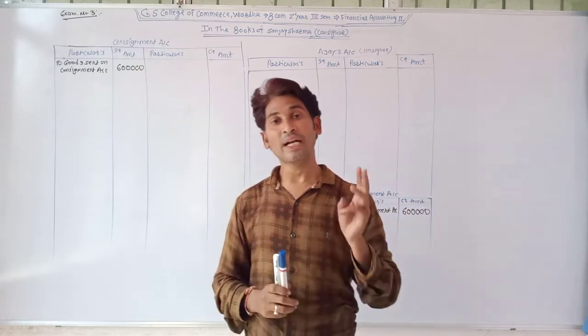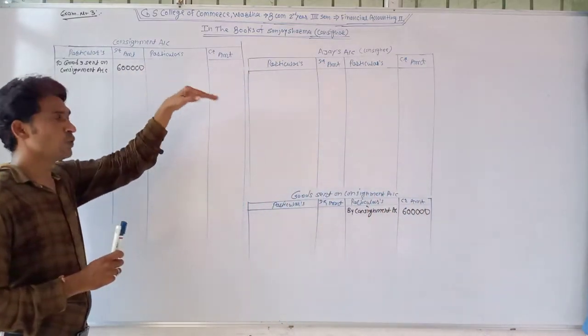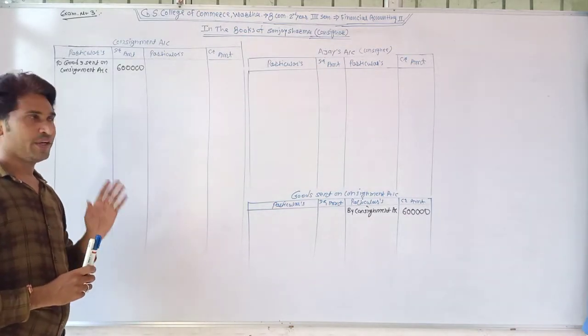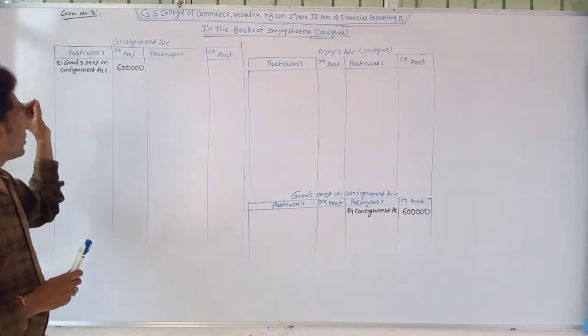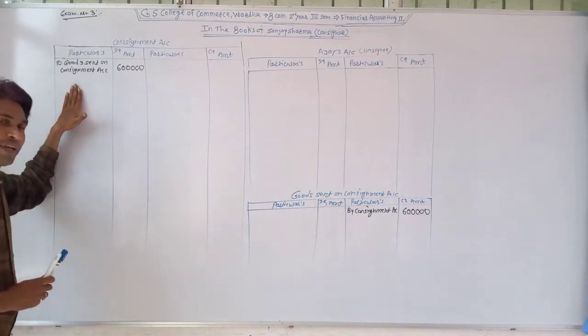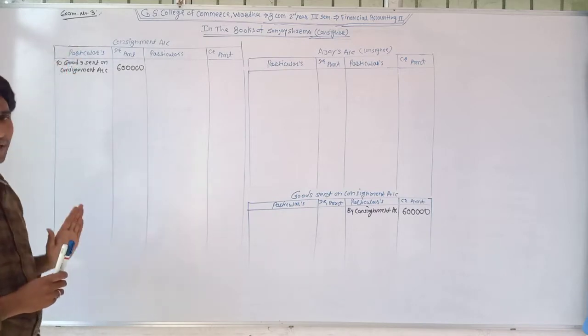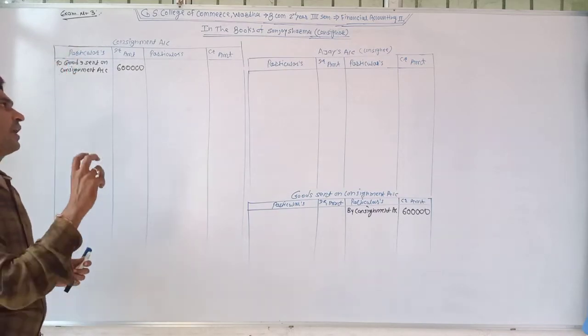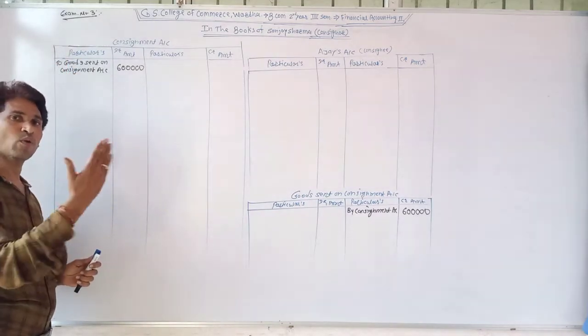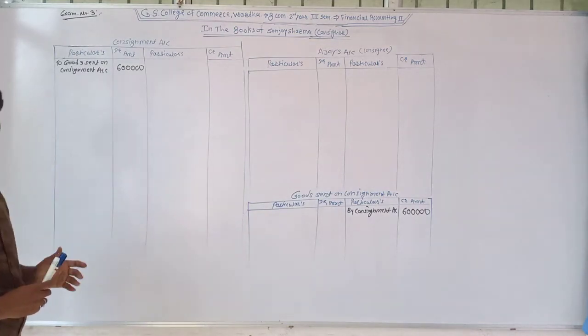It means a total of 30,000 rupees was paid by the consignor for selling the goods through its agent. So for that entry, Sanjay Sharma passes the journal entry, consignment account debit, because all consignment expenses are recorded at the debit side of the consignment account. When he spends expenses for selling the goods, it is a consignment expense.